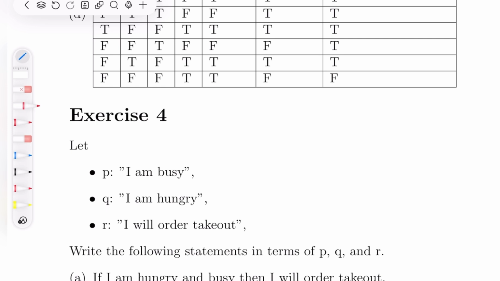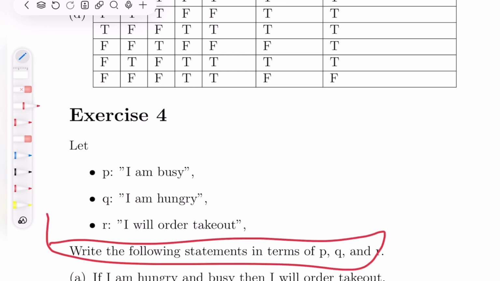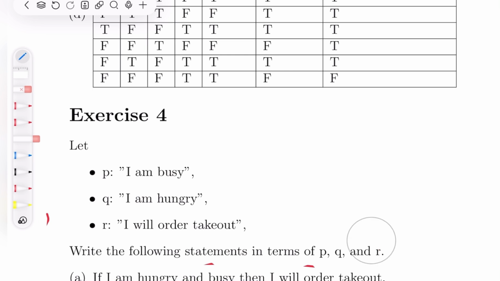P is I'm busy, Q is I'm hungry, R is I will order takeout. Okay, so write the following statements in terms of P, Q, and R. The first one says that if I'm hungry and busy, I will order takeout. This one is pretty easy. Think about it as always. But let's see. What does being hungry mean? Hungry means that Q happened.